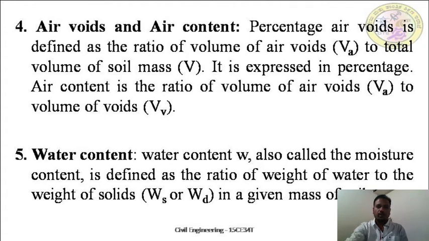So water content w is also called moisture content. It is defined as the ratio of weight of water to the weight of solids. It means in the given sample, what is the total moisture content if you remove the water and weigh it, and what is the total weight of solids. So it is the ratio of weight of water to the weight of solids of a given mass.